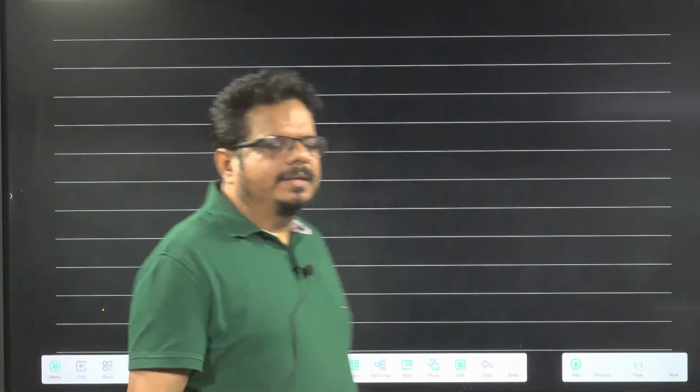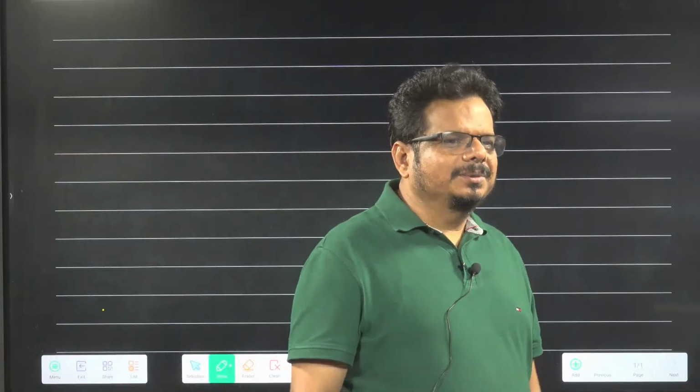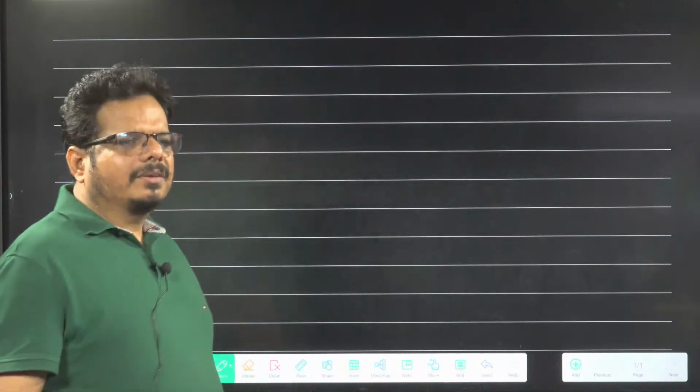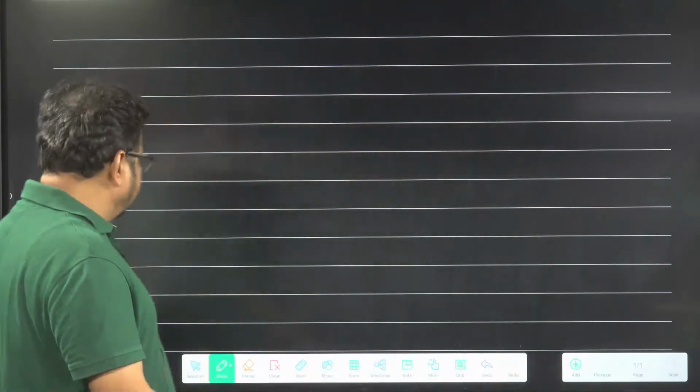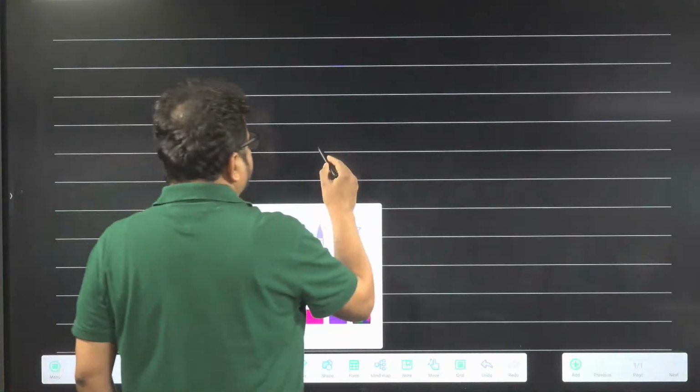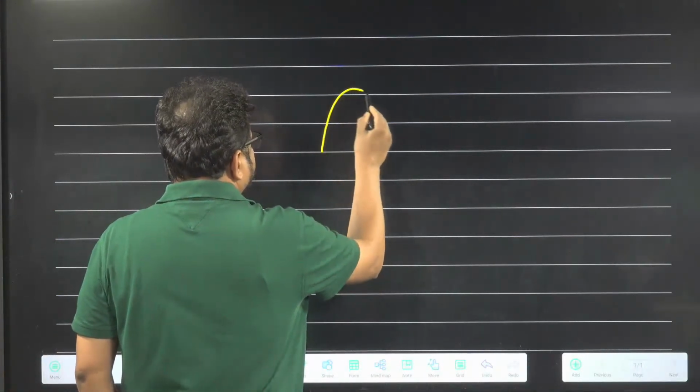So probably we are discussing meristematic tissue. Am I right? Yes, I am fine. Meristematic tissue we are discussing. Some basic idea we have told about the meristem. Now I am just trying to explain the two diagrams given in meristematic tissue. I am writing somehow the modified version of the diagram. So one diagram is like this.